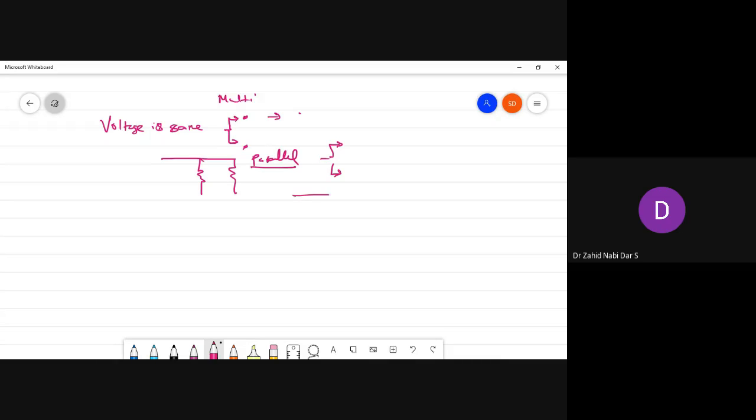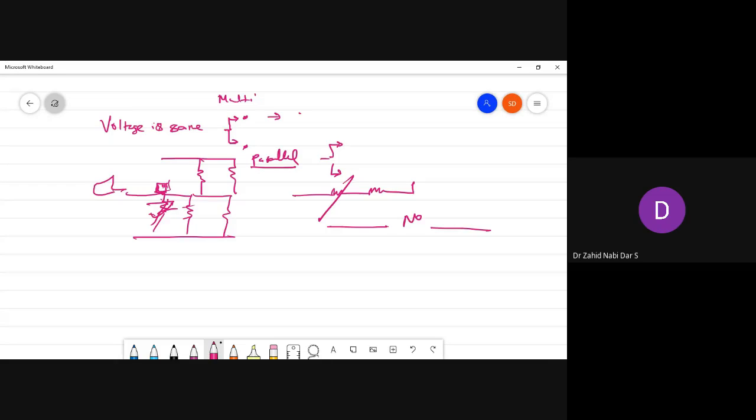If the loads were connected in series, then if one connection is gone, the entire network will collapse. There would be no power in the house. But if it is done in parallel, if one connection goes, the power remains to the other loads. Only this point or this switch trips. Then you go down and lift that switch, and this point also operates. Suppose because of overload a circuit breaker trips, or sometimes the main MCB trips because of the overload, and you just lift that MCB and the power starts to come.